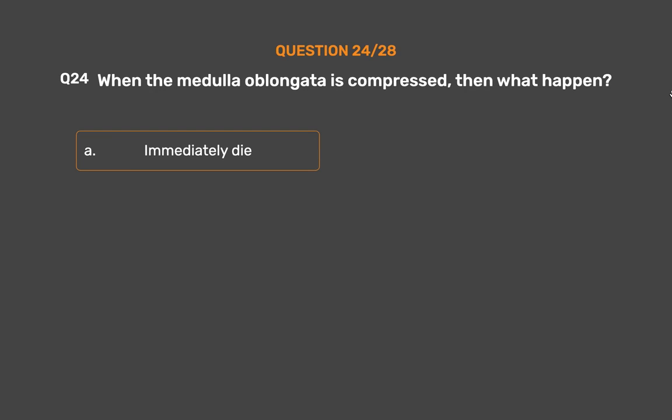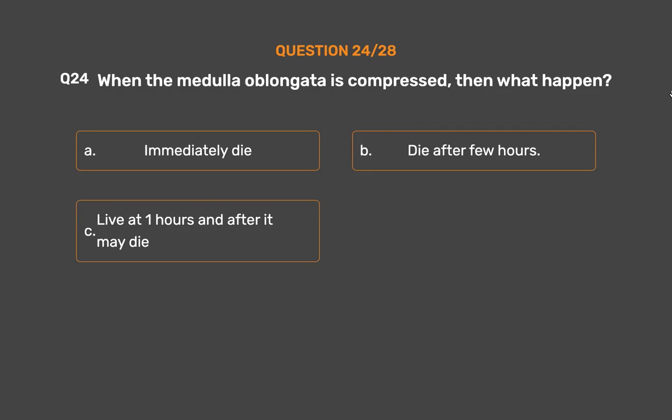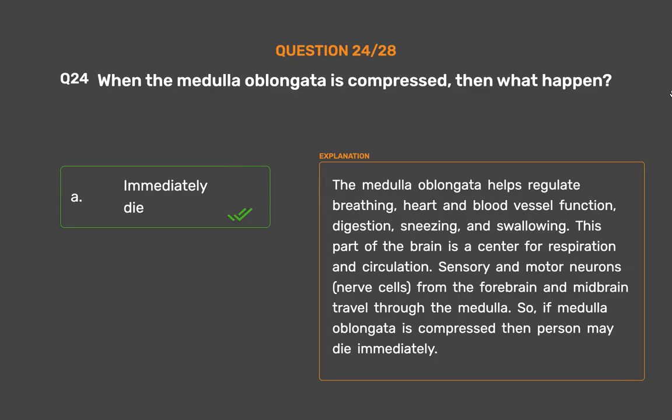Option A. Immediately die. Option B. Die after few hours. Option C. Live at 1 hour and after it may die. Option D. No effect. The correct answer is option A. Immediately die. The medulla oblongata helps regulate breathing, heart and blood vessel function, digestion, sneezing, and swallowing. This part of the brain is a center for respiration and circulation. Sensory and motor neurons, nerve cells, from the forebrain and midbrain travel through the medulla. So, if medulla oblongata is compressed, then person may die immediately.